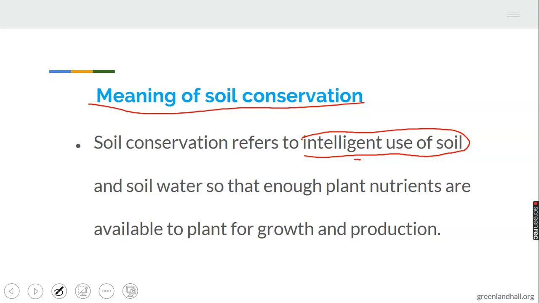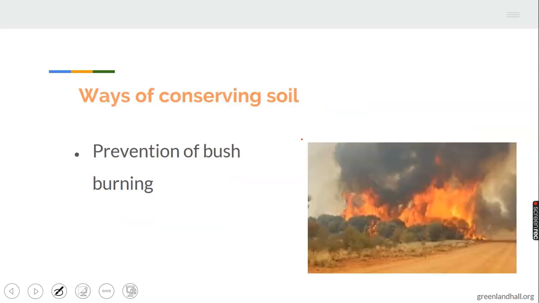When the soil is continuously being used without proper care, the soil will lose its nutrients. Remember, we have treated soil fertility and what can promote and reduce the fertility of the soil. So, let's look at ways of conserving soil nutrients.